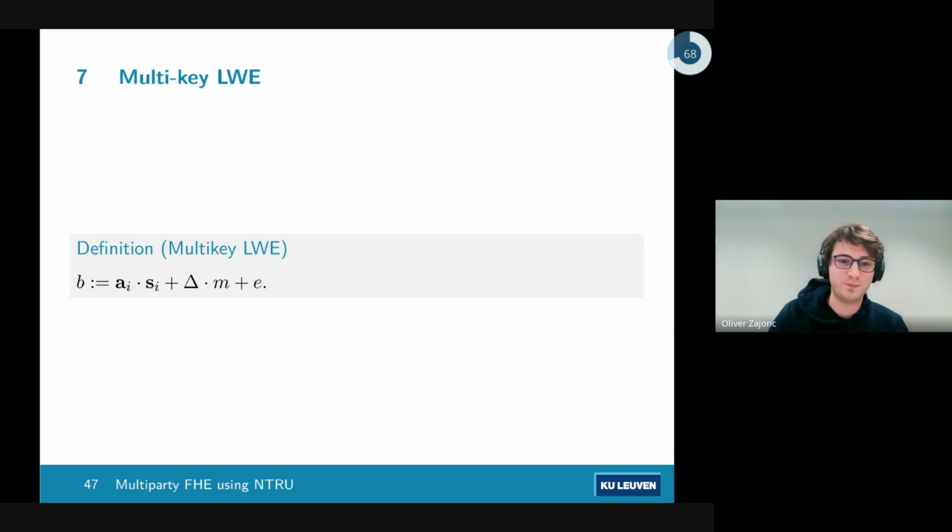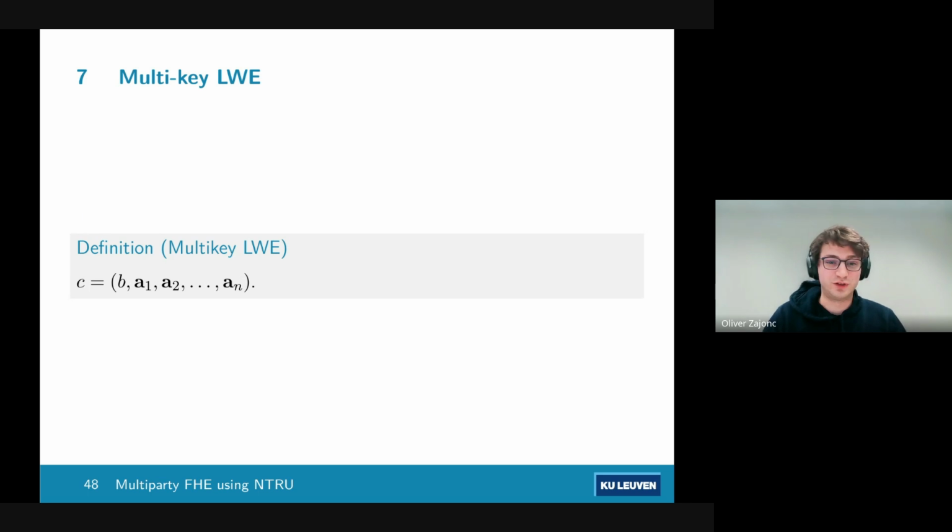Okay, multi-key FHE. So for this, we do need a form of FHE, or an encryption scheme, that accepts multiple keys. For LWE, the way this works is encryption remains roughly the same, except that each party gets their public key space in a vector. So your ciphertext does grow a little bit, but it lets you just do decryption the normal way, and everything kind of works out. Now, let's quickly check on our noisometer.